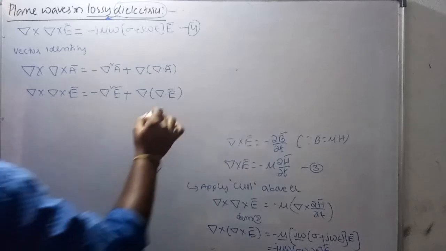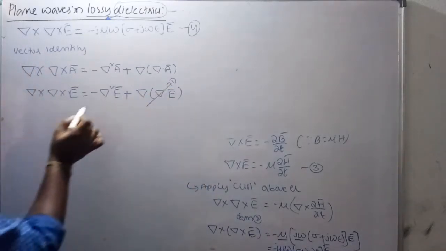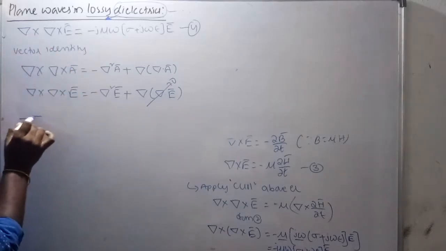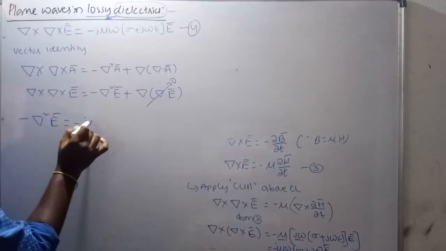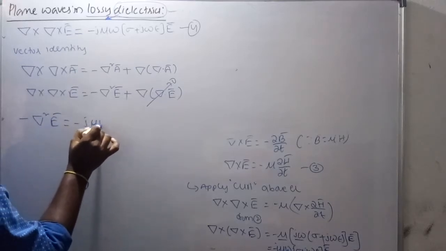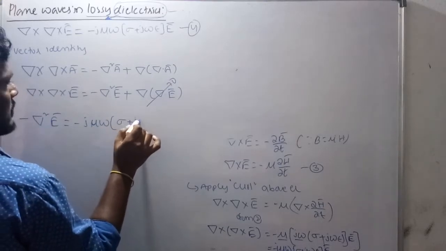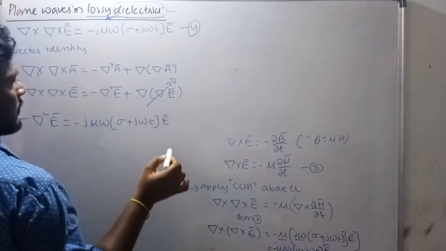But we know the divergence of electric field intensity is 0. So I am replacing in equation 4 with this term, so that del square E bar equals minus j mu omega, sigma plus j omega epsilon E bar.